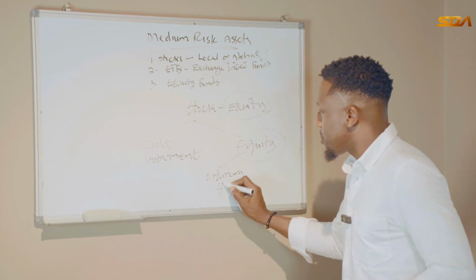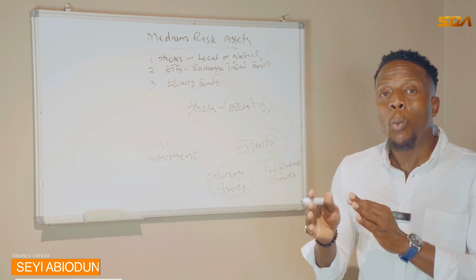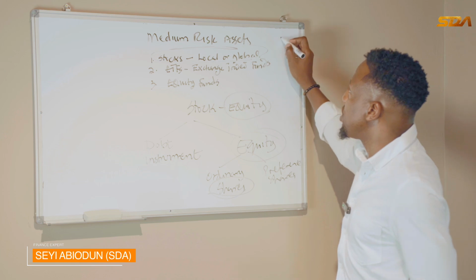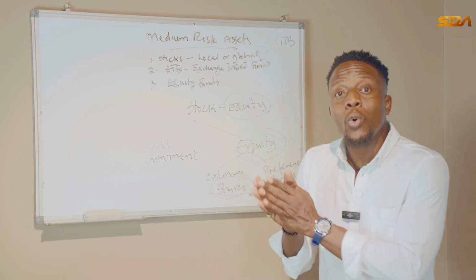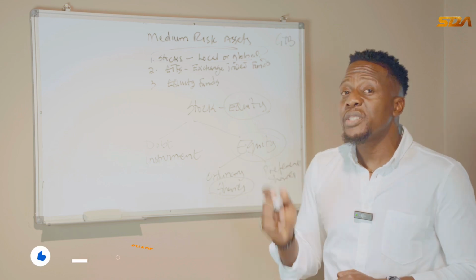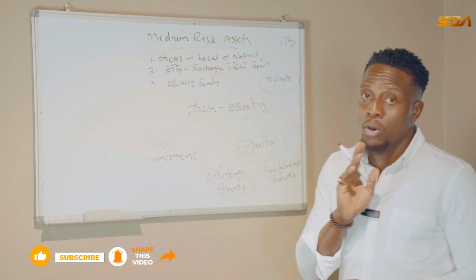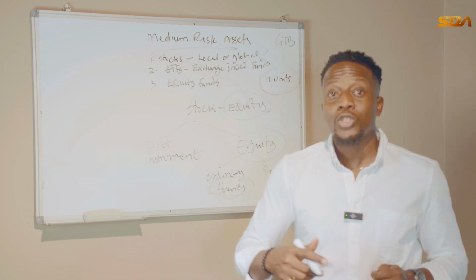Ordinary shares, preference shares. When you buy shares in a company, you have become one of the owners of that company. So if I buy shares in GT Bank, what it means is I am one of the owners of GT Bank, even if it is 10 units of shares that I have there. That is what the law says. Having shares in GT Bank now also attracts some rights.